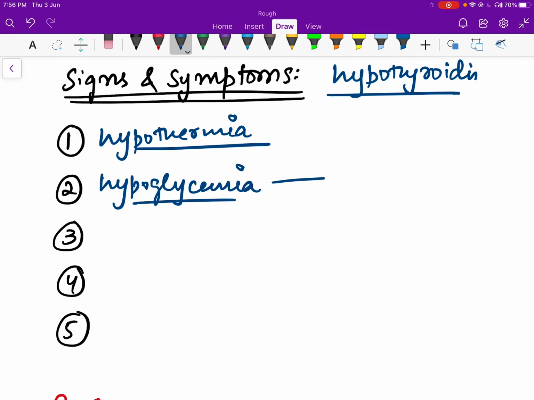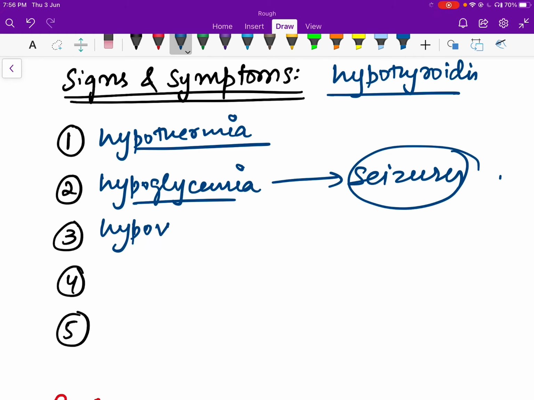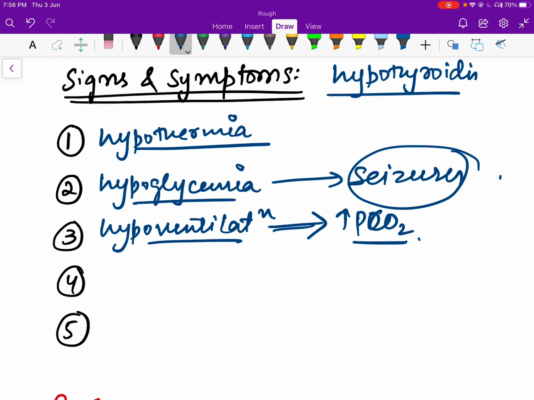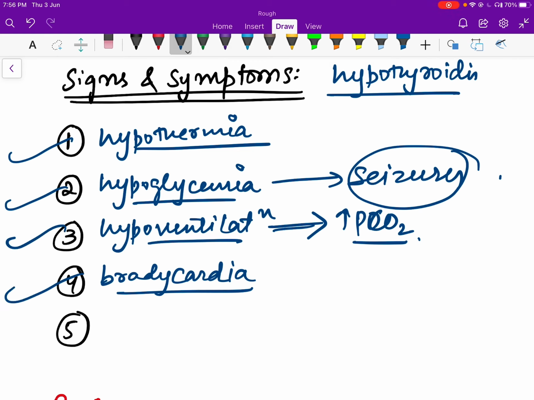Because of decreased thyroid hormone synthesis, there will be hypothermia, there will be hypoglycemia. Hypoglycemia can actually result in seizures in the patient. There is going to be hypoventilation, and hypoventilation results in increased PCO2 in the blood. There is going to be bradycardia, decrease in pulse rate, and even hyponatremia.